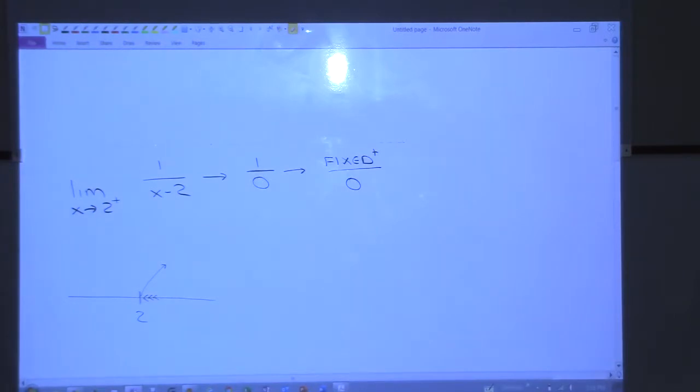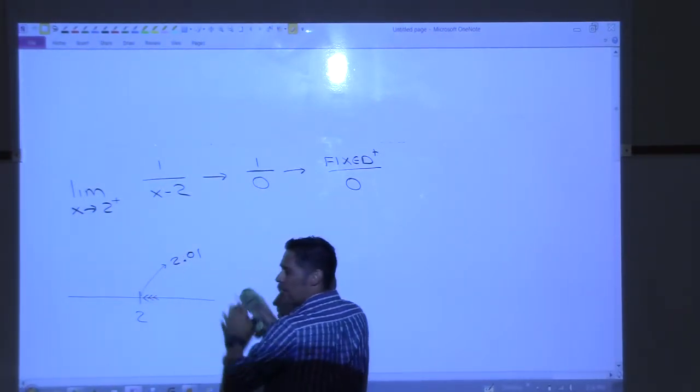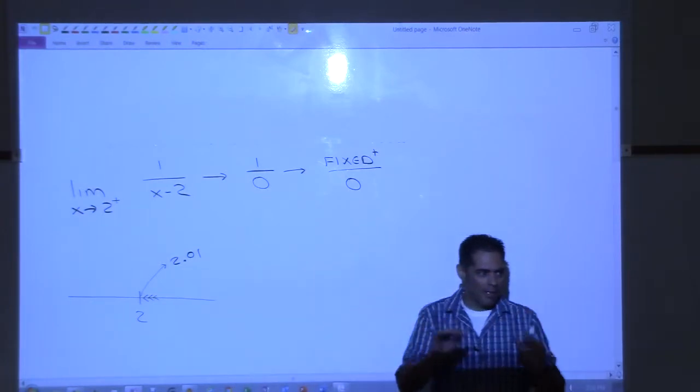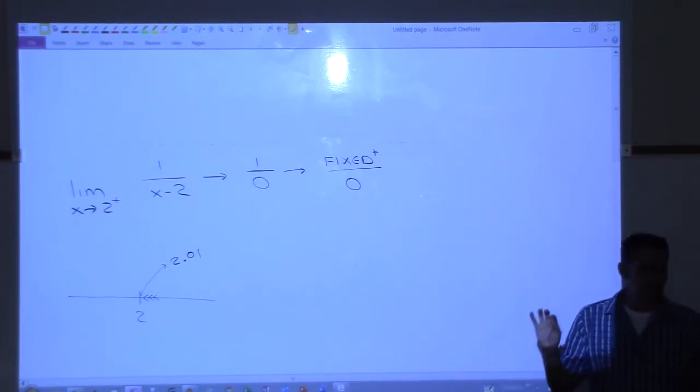2.1, 2.01, 2.001, right? Those all are close to 2. Close. So I'm going to go with like 2.01. And remember, we're not going to say "close" and "near." We're not getting too into that here. But that would be an example of a number that is approaching 2 from the right.